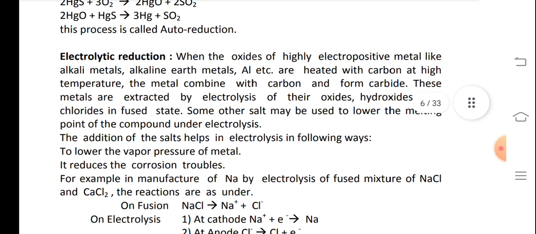Electrolytic reduction. When the oxides of highly electropositive metals like alkali metals, alkaline earth metals, aluminium, etc. are heated with carbon at high temperatures, the metals combine with carbon and form carbides. These metals are extracted by electrolysis of their oxides, hydroxides, and chlorides in fused state. Some other salts may be used to lower the melting point of the compound under electrolysis. The addition of the salts helps in electrolysis in the following way: to lower the vapor pressure of the metals, it reduces the corrosion troubles.